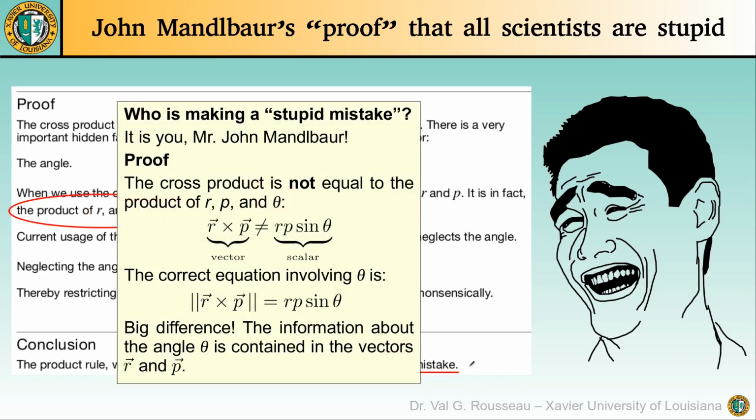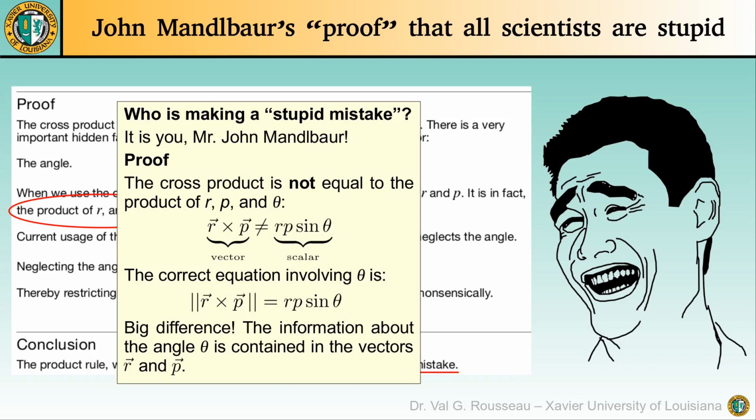Well, it is you, Mr. John Mandlbaur. We never ever said that the cross product between two vectors, which by the way is a vector, is equal to the simple product of the norms of these vectors and the sine of the angle between them, which is a scalar. A vector cannot be equal to a scalar. You are the one making the stupid mistake of equating a vector with a scalar.